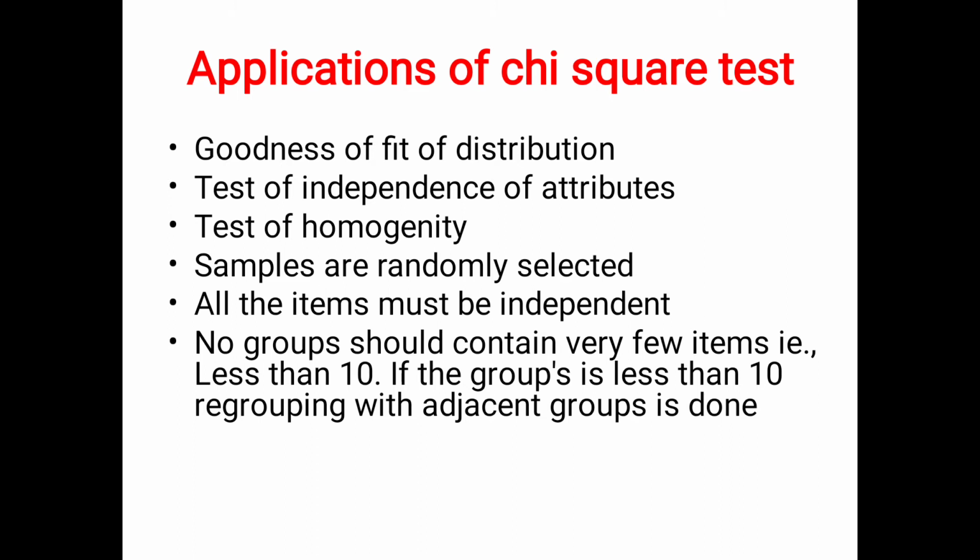If the items are fewer than 10, then you have to combine with the subsequent or adjacent groups by regrouping, so that the items become more than 10. They say at least 50 items should be there when you are calculating the chi-square test. It should not be less than 50. So if it is less than 10, you again do regrouping to make it more than 10.